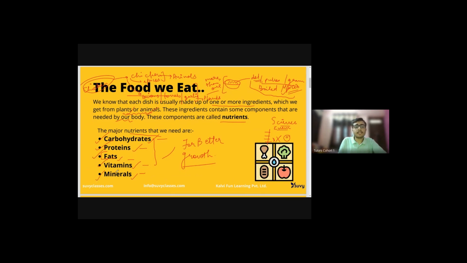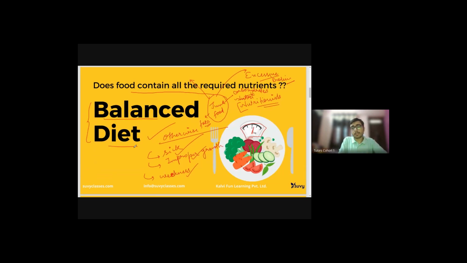So we have studied vitamins, fats, and carbohydrates. We also know proteins. Proteins provide energy. Again, everything is going to provide you energy and strength in the body. And minerals again are important for many metabolic processes, very important processes like nerve signal transmission also require minerals in the body. So again, there is a requirement there.